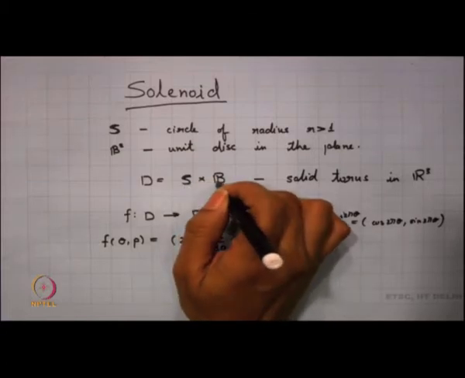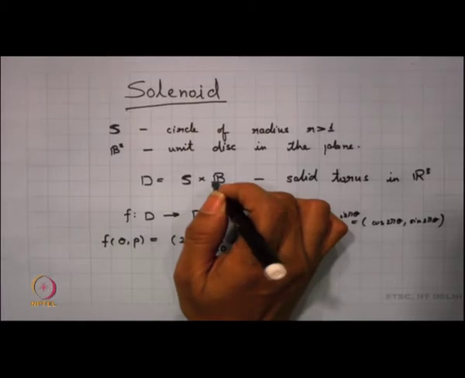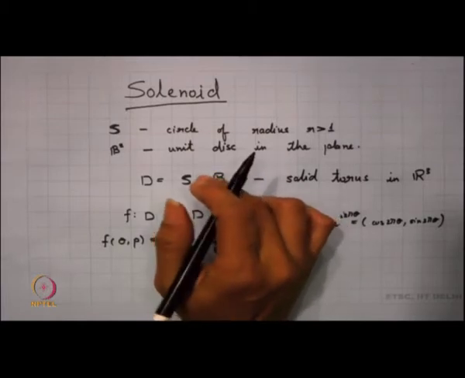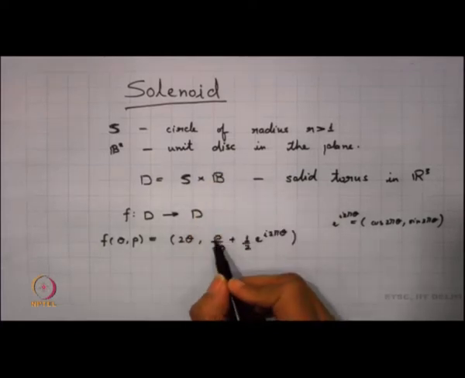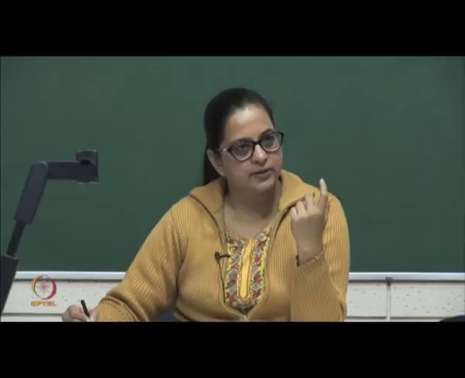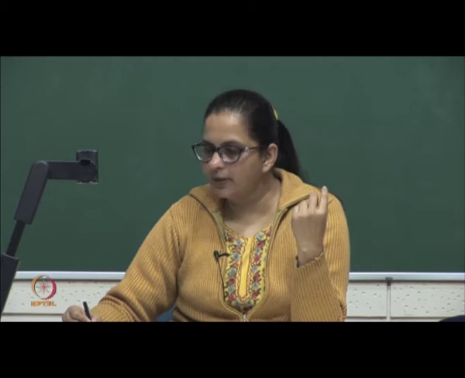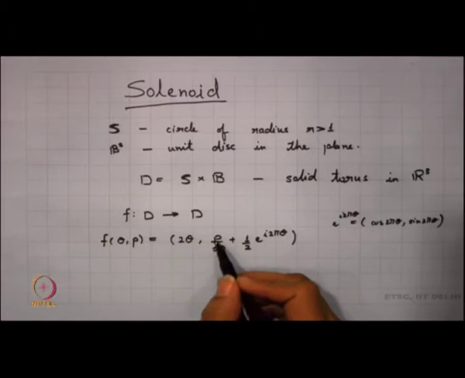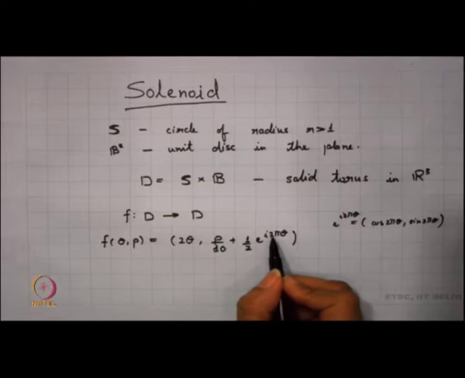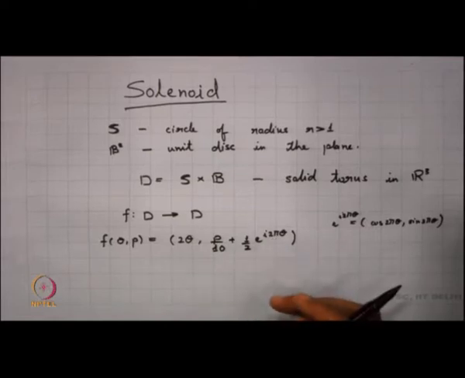What happens to the coordinate in B? Now, we know that B is a unit disk, a disk of radius 1. What we are doing is that for this disk of radius 1, any point would be within this radius. What happens is we are shrinking it. So, the whole disk gets shrunk by, say here we have taken 1 by 10. And what do we mean by half e to the power I 2 theta? It is not remaining at the center.